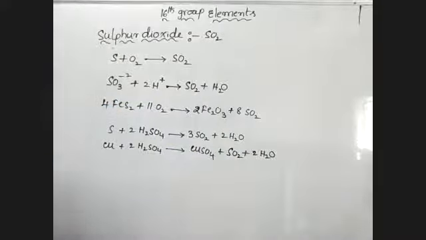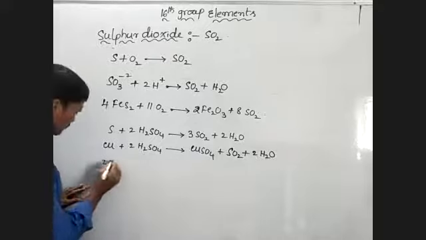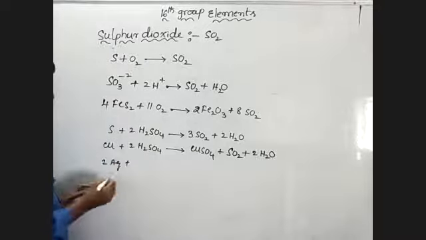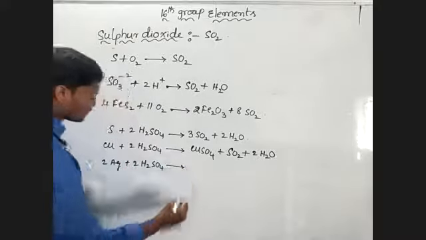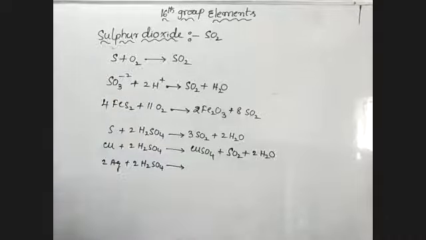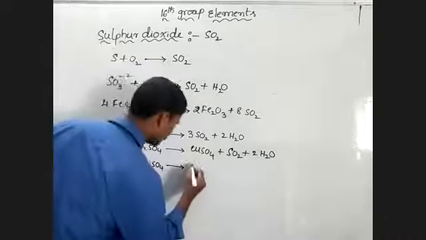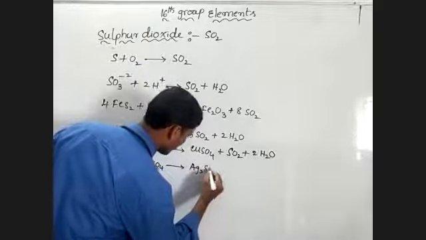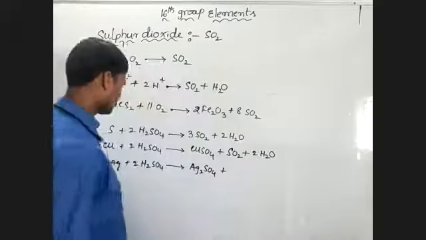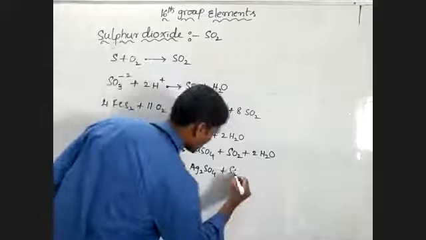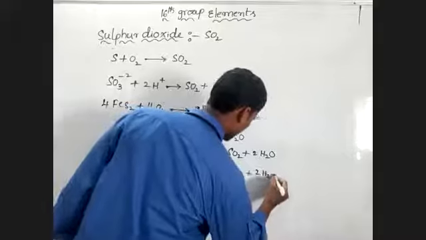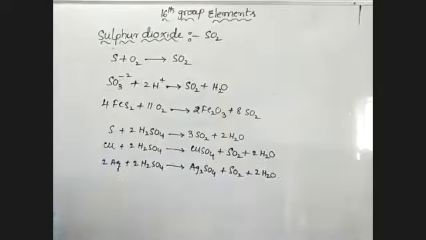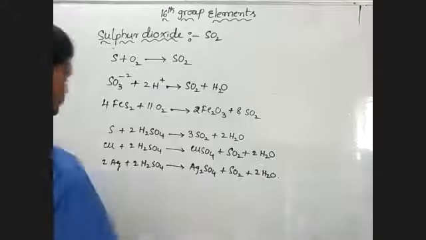And silver, when heated with 2 moles of sulfuric acid, forms silver sulfate, sulfur dioxide and water. So these are preparations of sulfur dioxide.